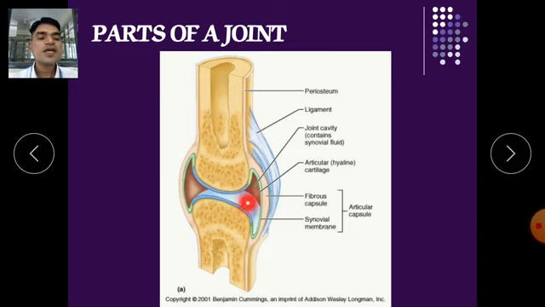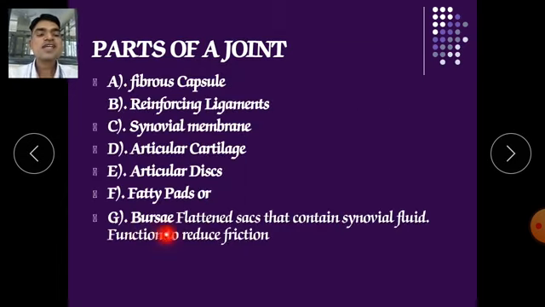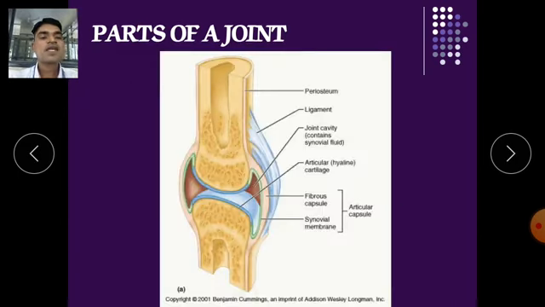When it is squeezed by the bones, inflammation will develop, and it is called bursitis. It is a sac-like structure which contains the synovial fluid, and inflammation of it is also seen when we are having arthritis.